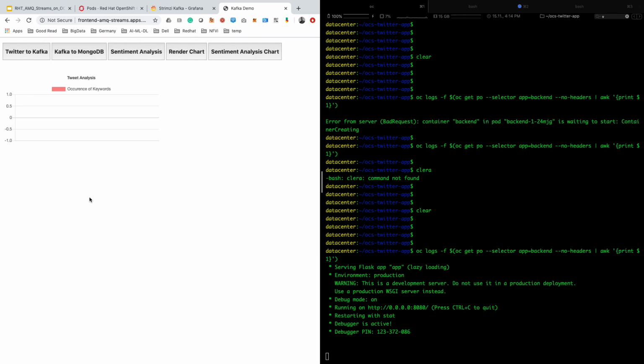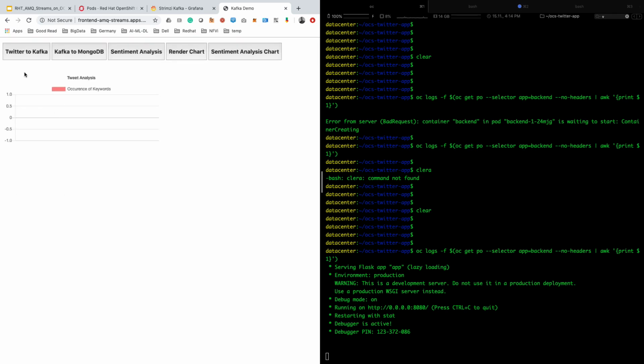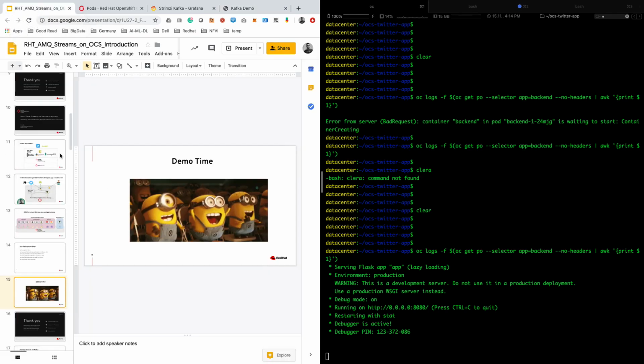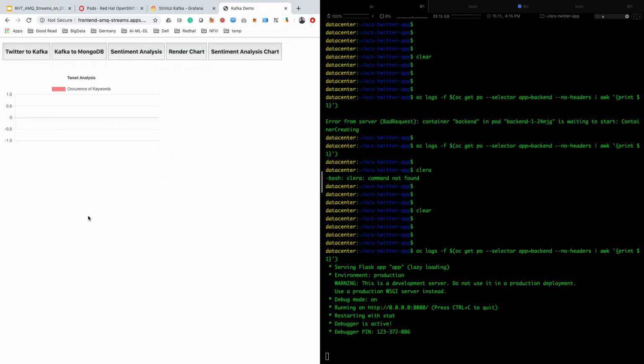So here, this is the control center. We'll go over these things step by step. First of all, as per the graph here, as per the plan, we'll first start streaming from Twitter into Kafka, and from there we'll move the data to MongoDB, and then from MongoDB we will use an external service to do some sentiment analysis. So these are the five buttons to do it. First we'll enable Twitter to Kafka for those three keywords. So let's start it. Twitter to Kafka, there you go.